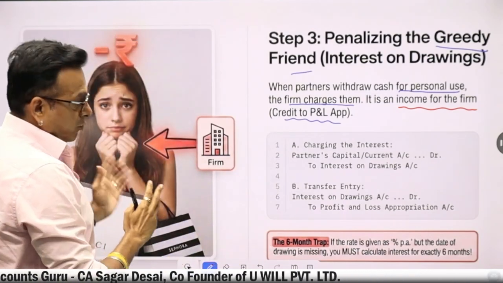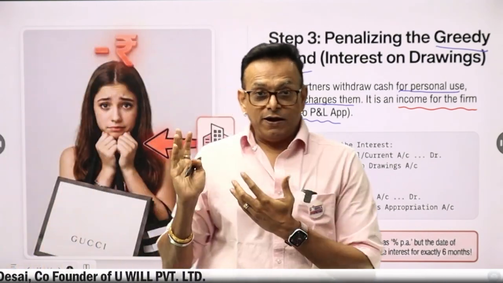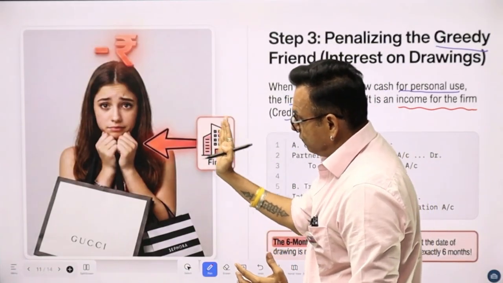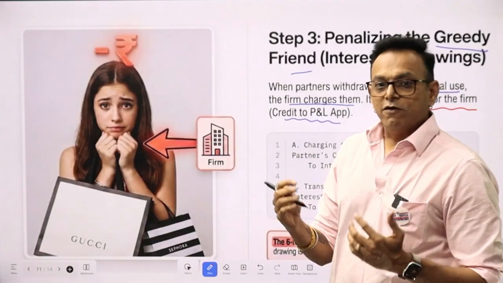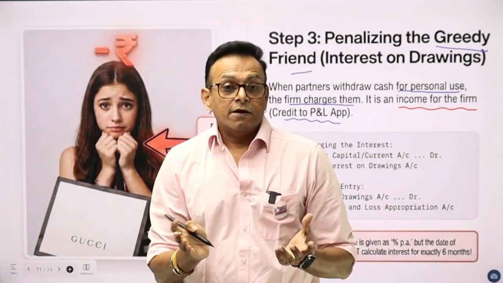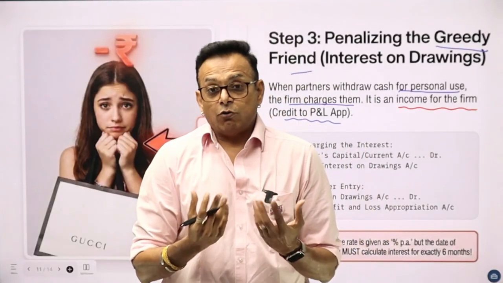These photographs are presented over here so that you understand that from the firm, this partner is withdrawing for personal use. Why should the business have a problem? Partner may say it is my money, I want to withdraw.